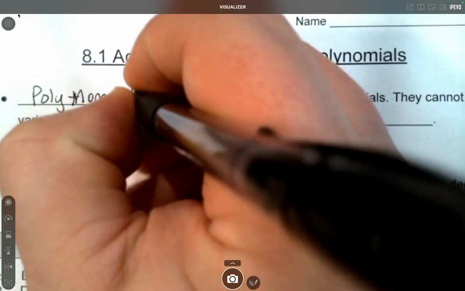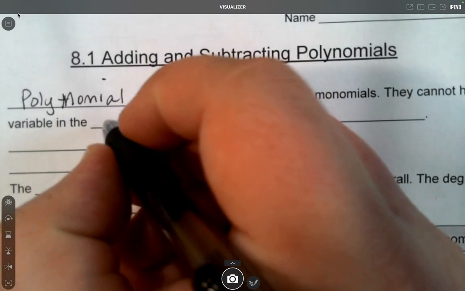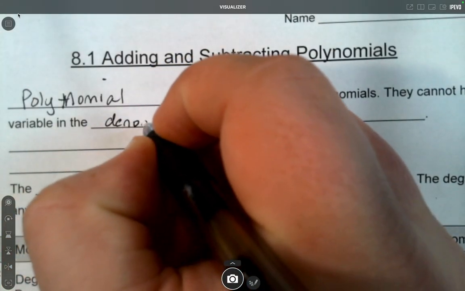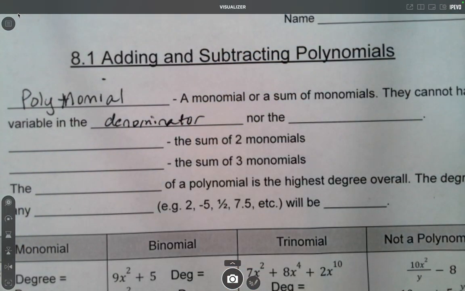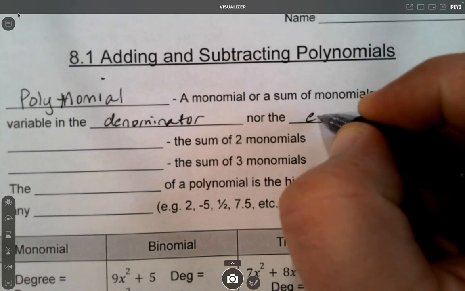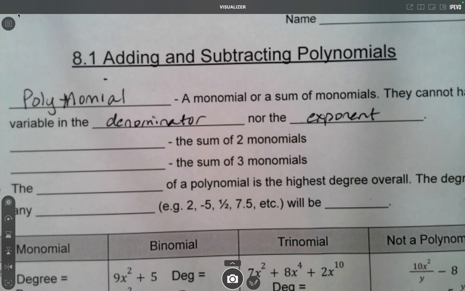That's great. So a polynomial. It's a monomial or a sum of monomials. Now, the sum can mean subtraction as well, because you can always view subtraction as adding a negative number. So it's not saying only addition's allowed. It's just talking about adding or subtracting. Now, one thing you need to know is they cannot have a variable in the denominator. That goes into another category of things that we're not dealing with right now. So no variables in the denominator or in the exponent, which we've not seen very much of that anyway, but just wait for Algebra 2.